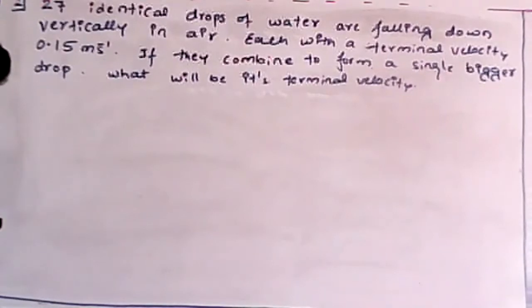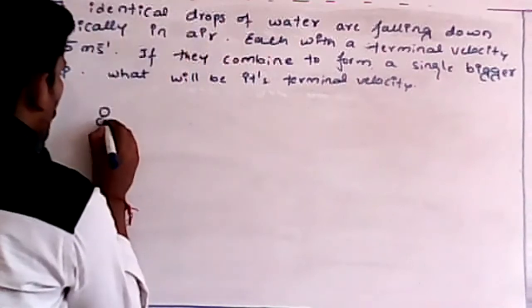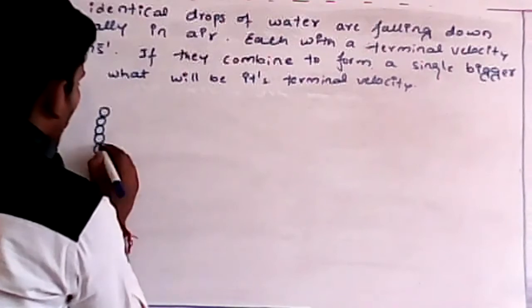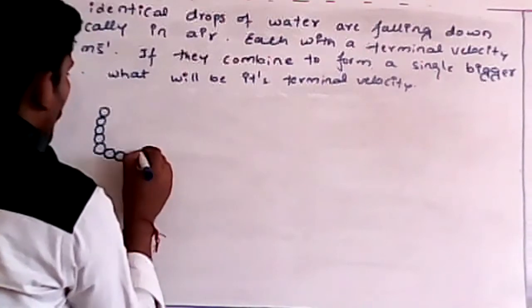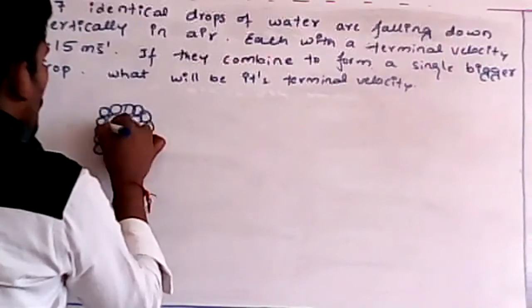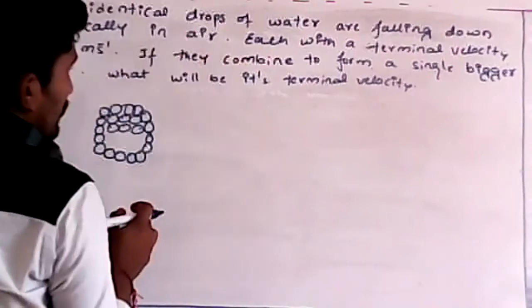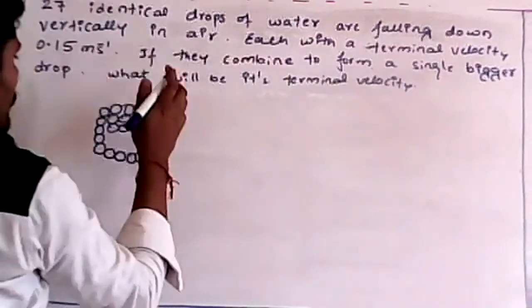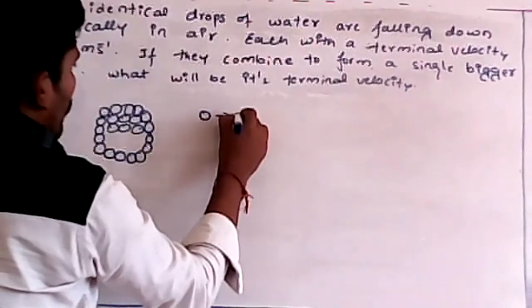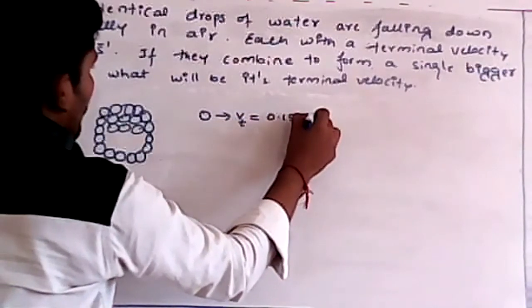Just try to understand the question now. What is given here, students? In this particular question they have given 27 identical drops. So for example, small drops like this, 27 small drops are there like this. They are falling vertically down in air, each with the terminal velocity given. So each small drop's terminal velocity is how much? That is 0.15 meter per second.